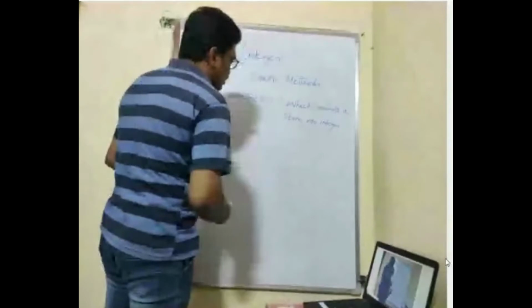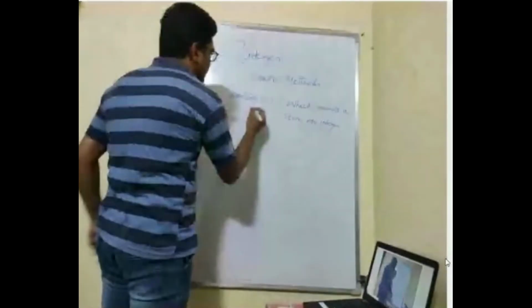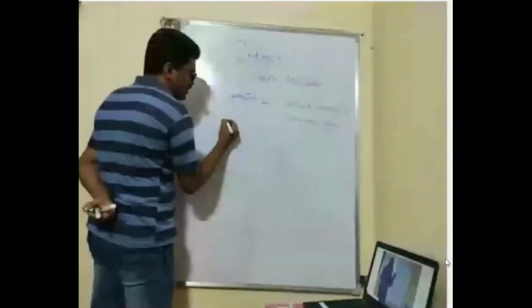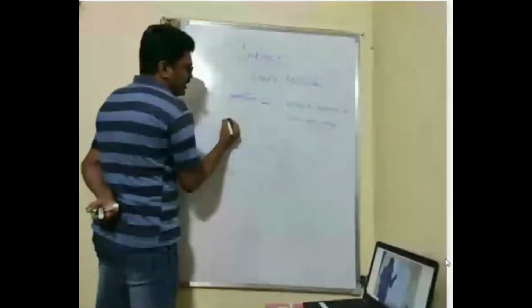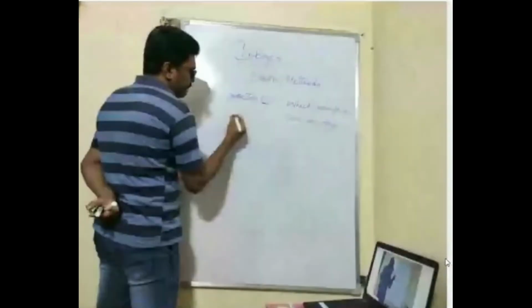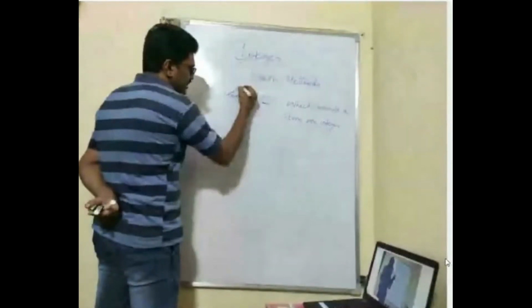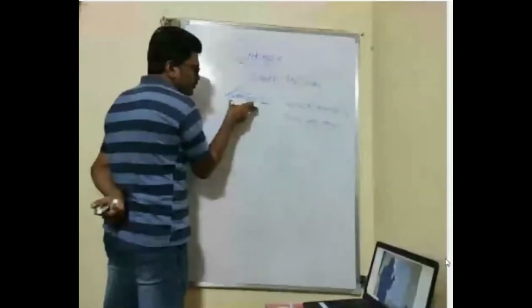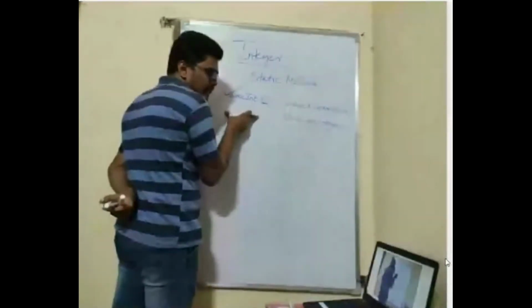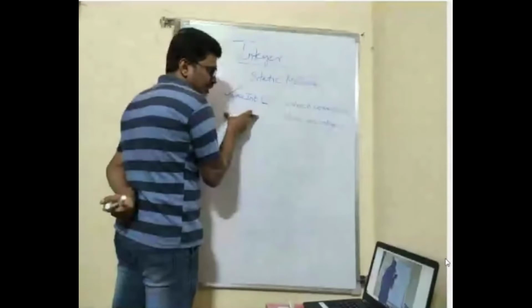Similarly, we have different methods in this. The first one in Integer is parseInt. We'll see an example for this. This is very useful whenever you are dealing with strings. You are reading a string, you want to convert it into an integer, you use parseInt.